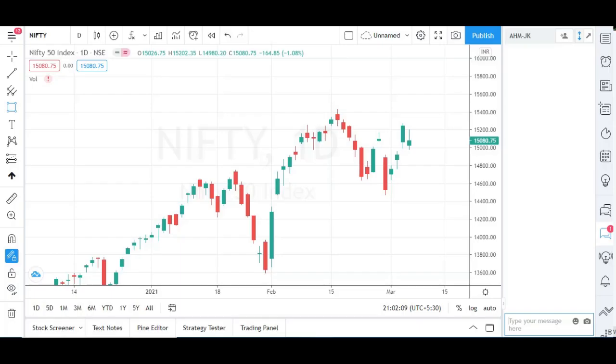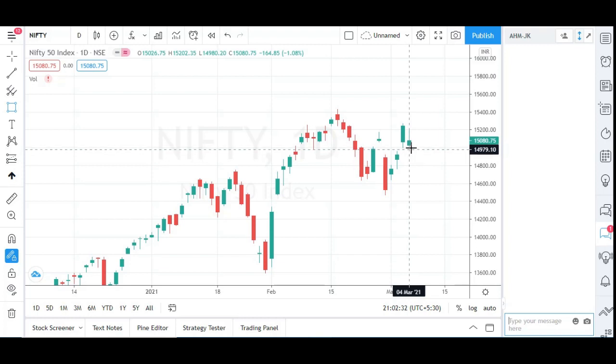If you look at the one day candles of Nifty, on the previous day Nifty closed at 15,245.60, and today it opened at 15,026, which is 200 plus points on the downside.